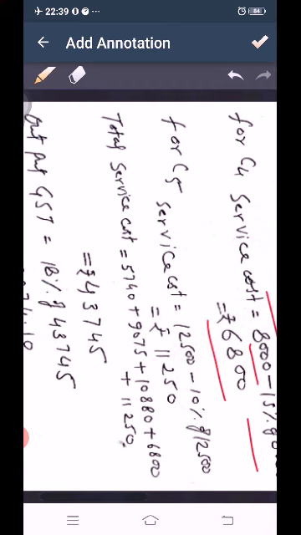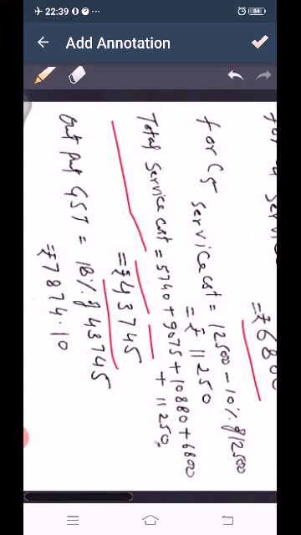So total service cost collected, we add all these service costs, so we get 43,745 rupees. So output GST will be collected on this 43,745 rupees. This much amount is collected by the computer engineer. So output GST will be 18% of 43,745. So we get 7,874.10 rupees. This much is output GST for the computer engineer.